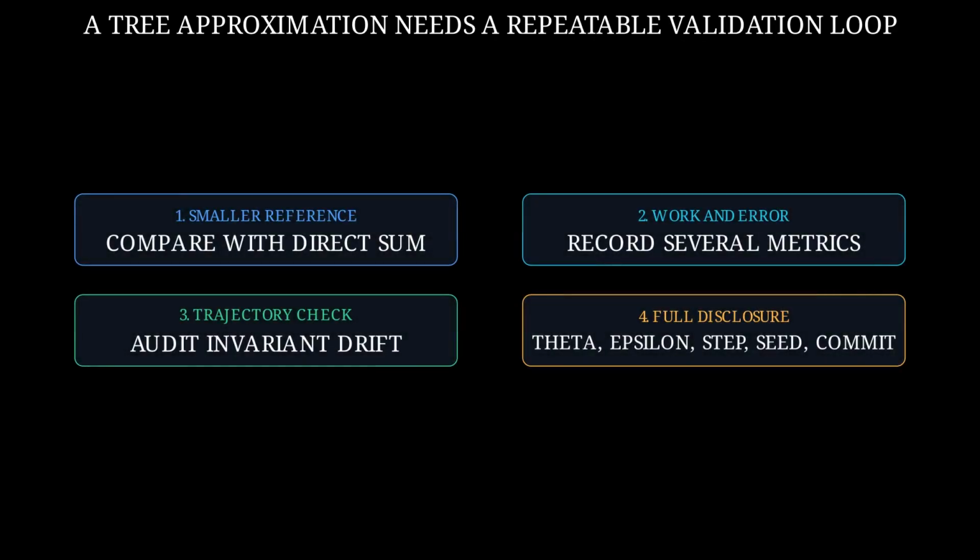A responsible workflow keeps a smaller direct reference. It records force calls and several error measures. It checks trajectories and invariants. It publishes the opening threshold, the softening length, and the time step. It also records the particle distribution, the random seed, and the source revision. Approximation becomes trustworthy through a repeatable contract.